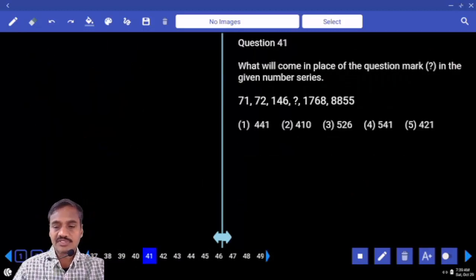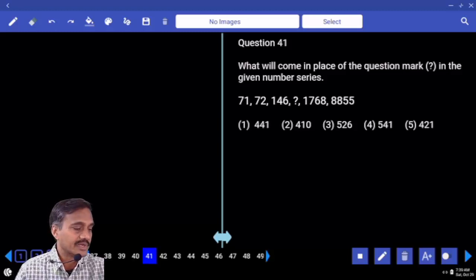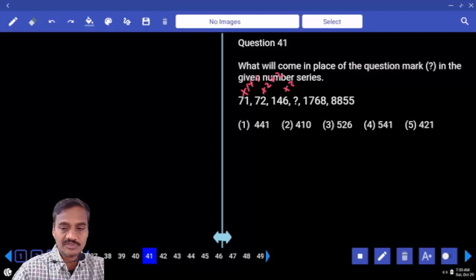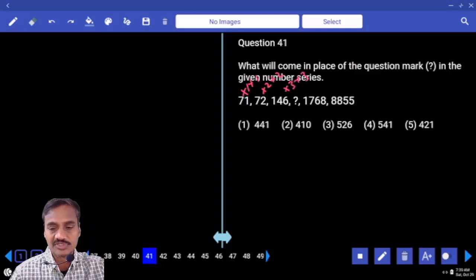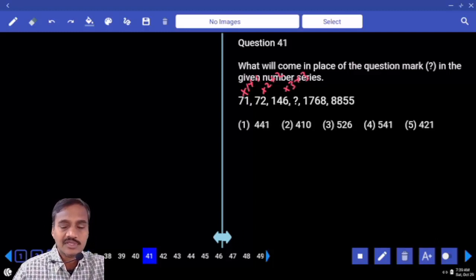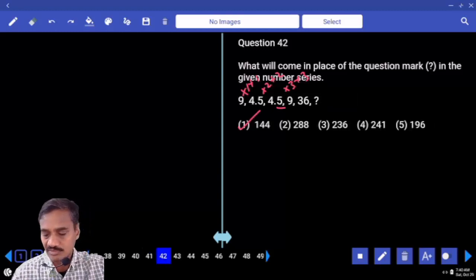Now 71, 72. In this question, the numbers are increasing at a very fast rate. Hence it must be product or combination. Then 71 to 72: into 1 plus 1. Here into 2 plus 2. Next one into 3 plus 3. And 146 into 3 plus 3. 6 into 3, 18 plus 3. Last digit must be 1. And last digit: 145 into 3, 441. So the choice 1. And coming to question number 42.